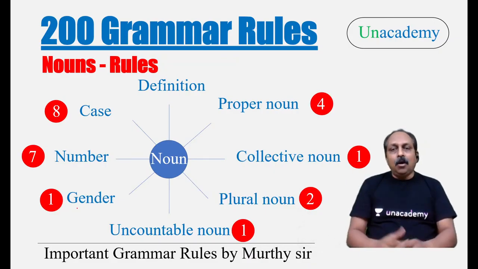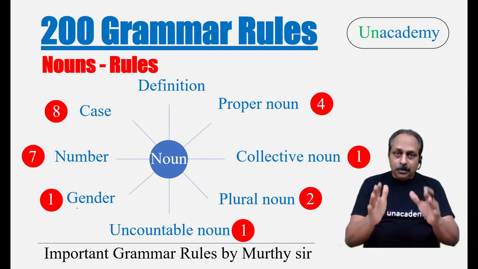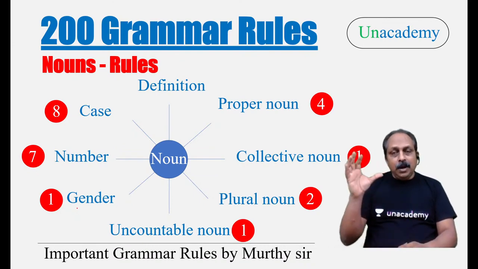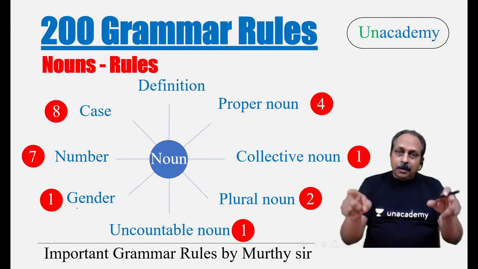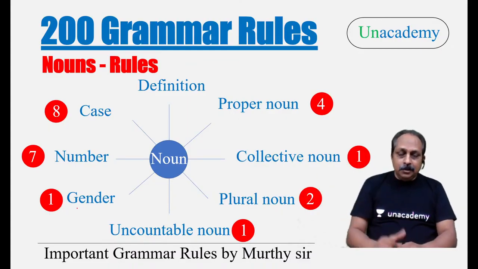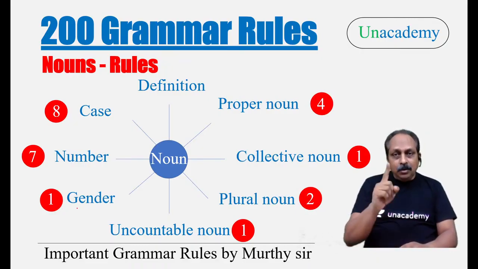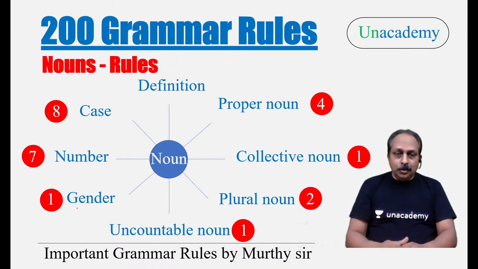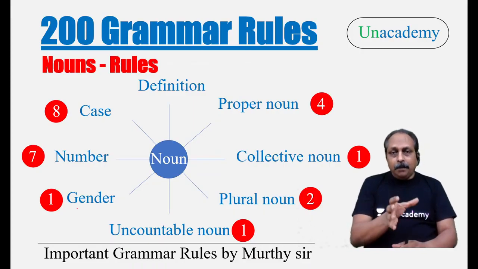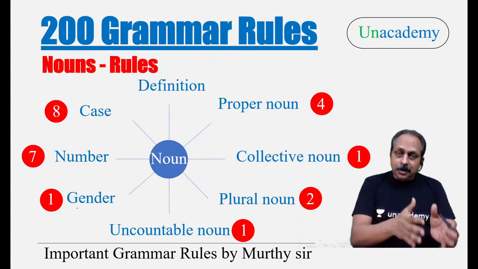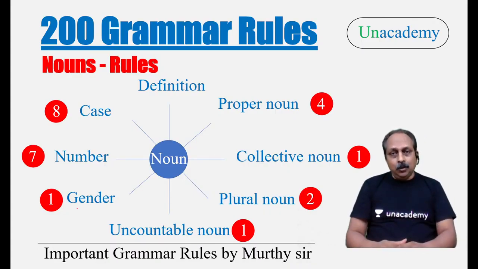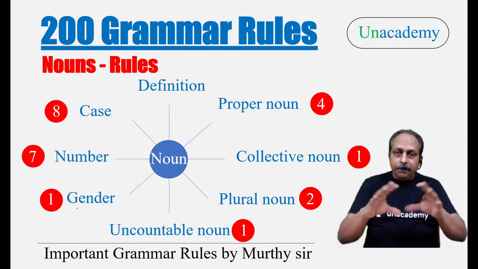First, you should ask the question, how many rules are there? As of now, you have got 24 rules. Then, how to remember? You should ask that question. Create the mind map. You start with the definition. You should know what a noun means. Then proper nouns. How many rules have you got? You got four rules. Collective noun, one rule. Plural nouns, two rules. Uncountable noun, one rule. Gender, one rule. Number, seven rules, including preposition one. And case, yesterday four, today four. Total eight rules.